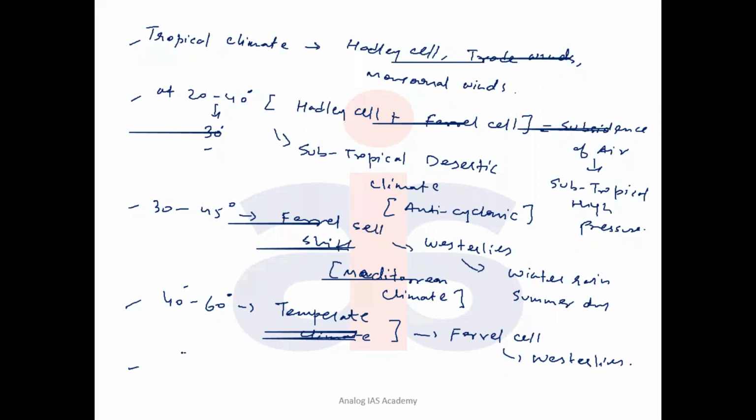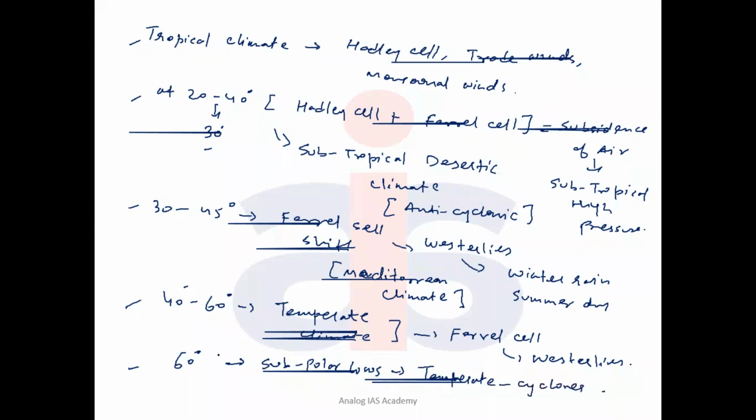If you go further at 60 degree, okay, the interaction of Ferrel cell and the polar cell is there, resulting in rising of air. So that maintains what is called the subpolar lows. And subpolar lows is a location of formation of jet streams or temperate cyclones.